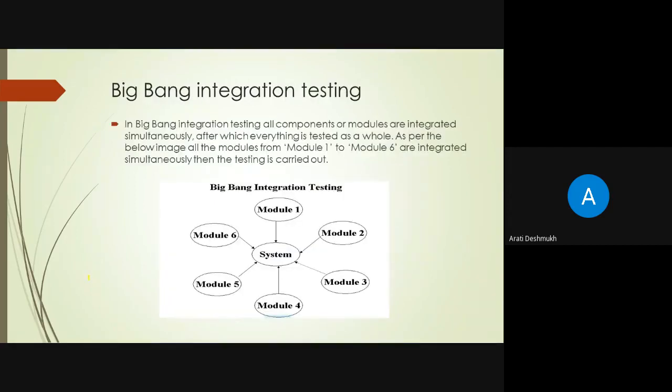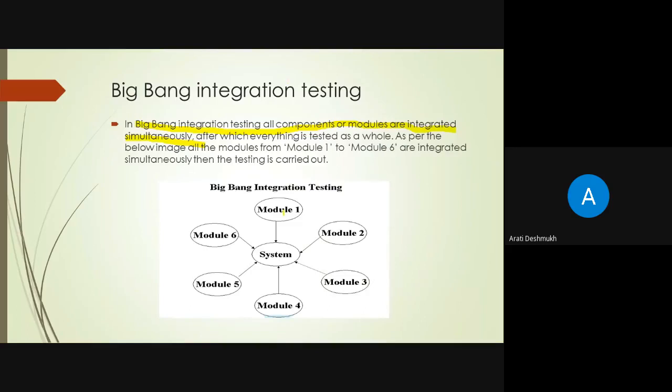So, it is a big bang approach. It is testing all the components or the modules. In big bang integration testing, all the components or the modules are integrated simultaneously. This is very important. These are integrated and tested simultaneously, after which everything is tested as a whole module.